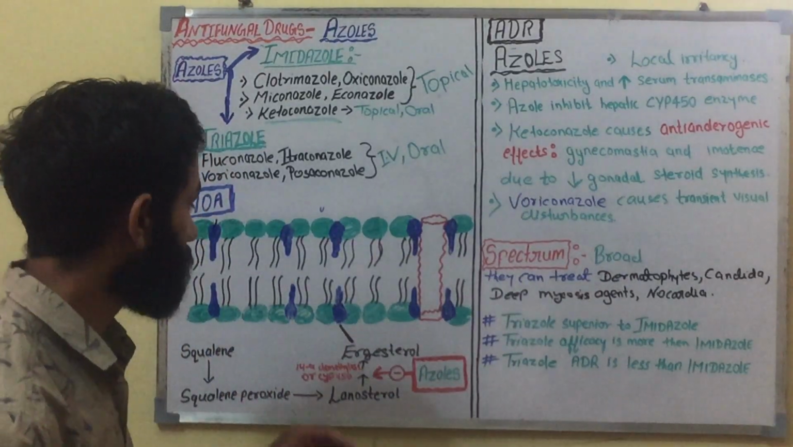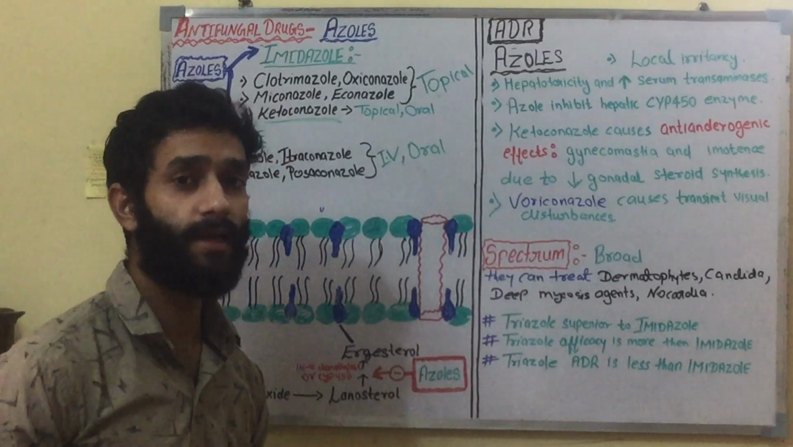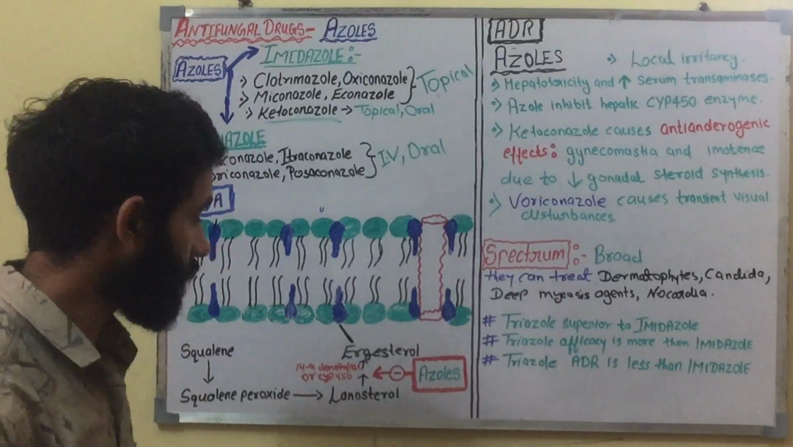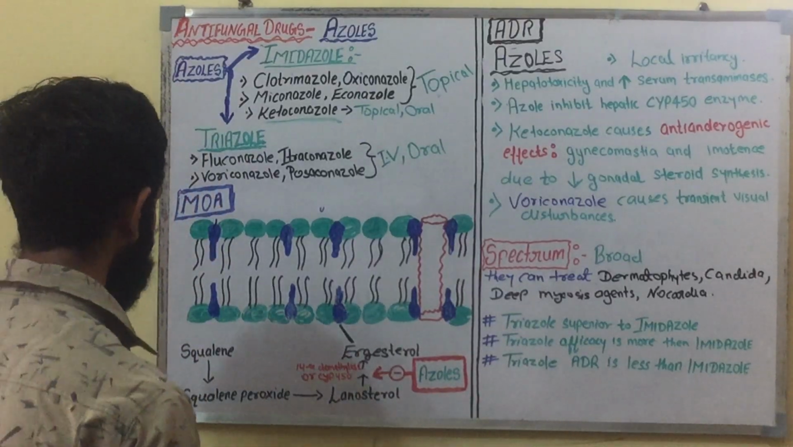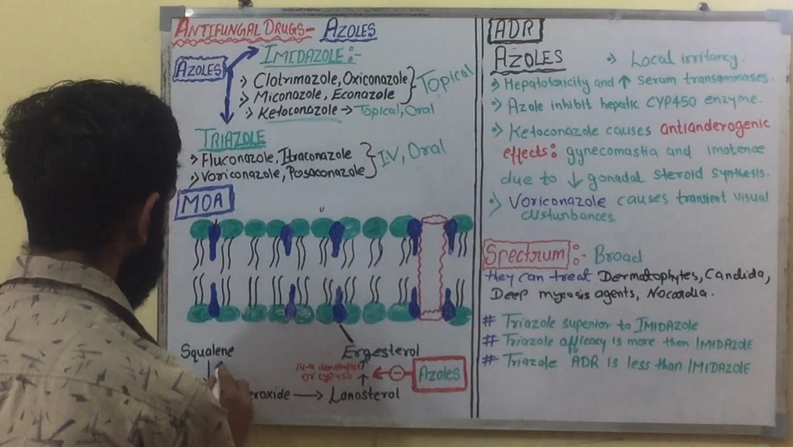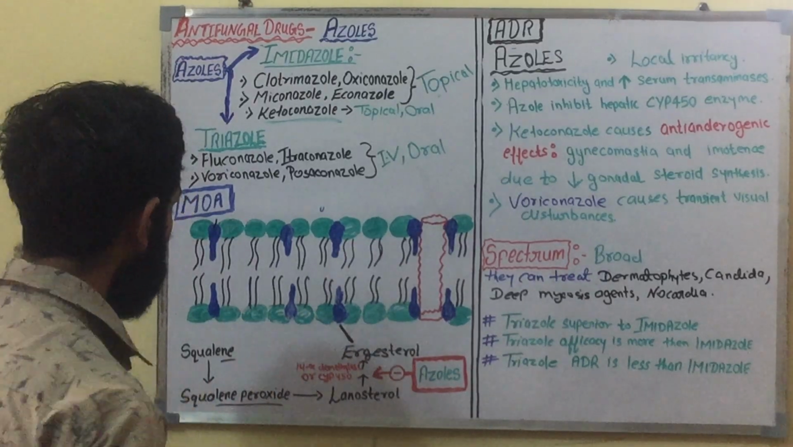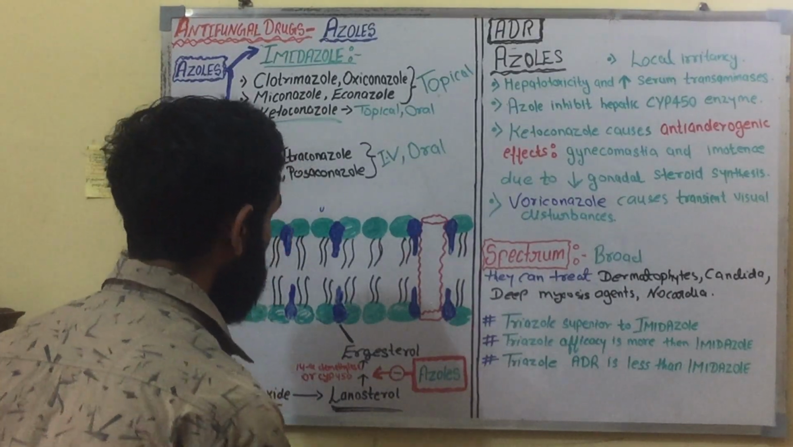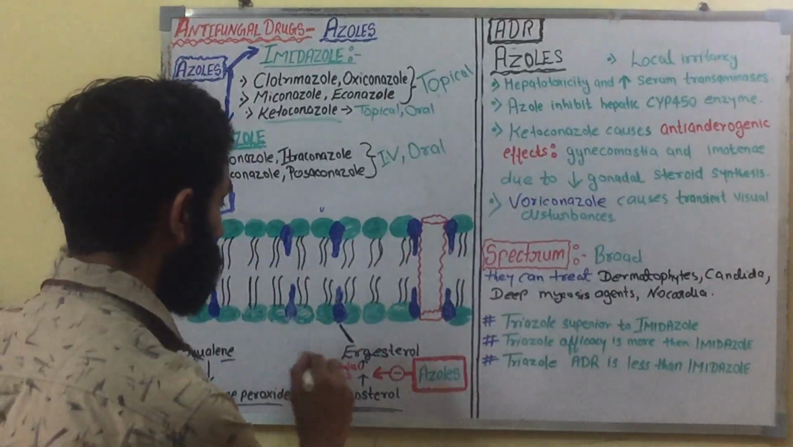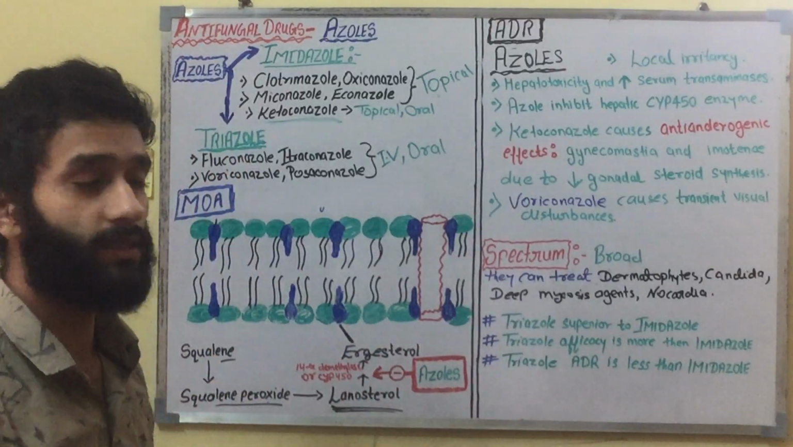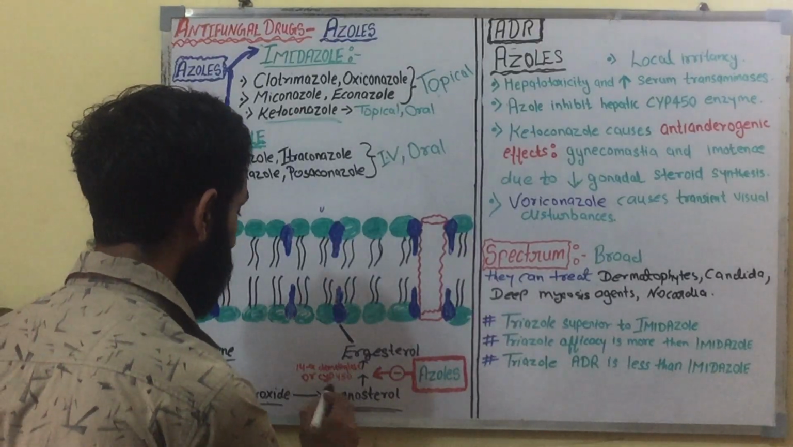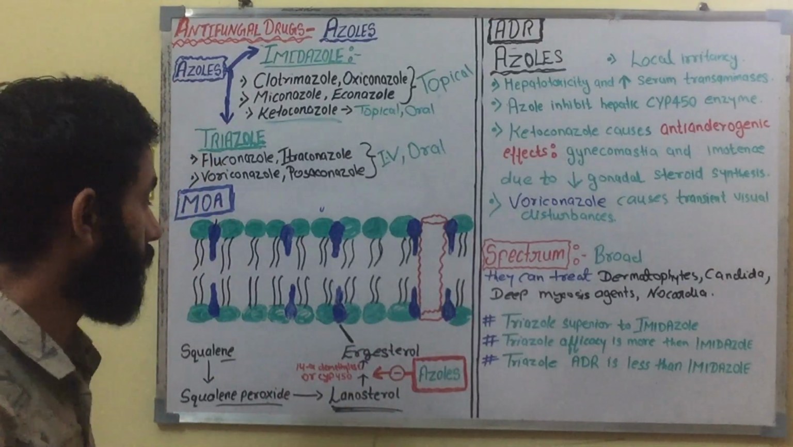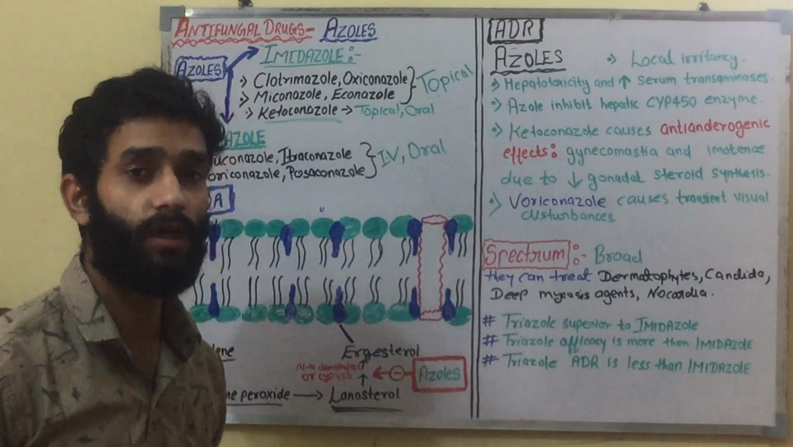First we will see how ergosterol is synthesized, and after that how these azoles inhibit its synthesis. First of all, there is squalene. Squalene is converted into squalene peroxide. From squalene peroxide, it is converted into lanosterol. This lanosterol is converted into ergosterol, the main component of the fungus cell membrane, in the presence of the enzyme 14 alpha demethylase, or cytochrome P450.